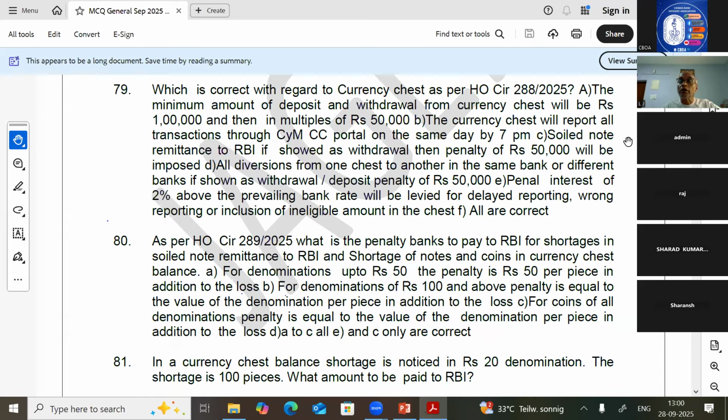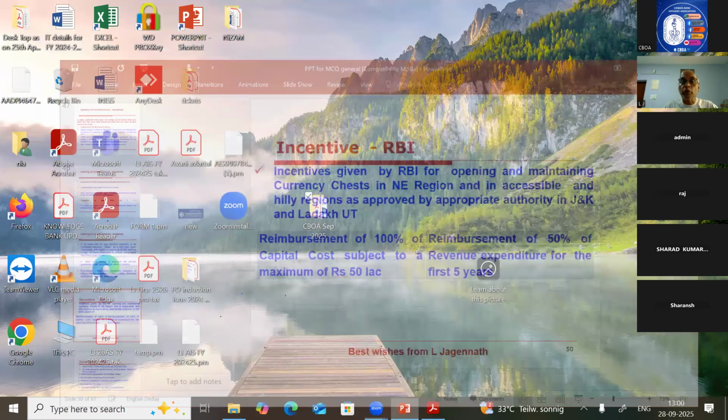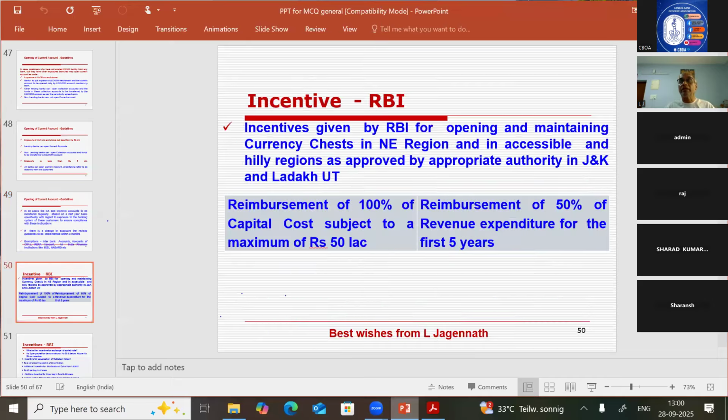Let's quickly go through the PowerPoint presentation. If you go through it, so many points are there. From that, this is the clean note policy of the Reserve Bank of India. Questions may be expected. Last year, 4 to 5 questions had not come. This year questions came. Some changes have come. That's why I'm telling it.